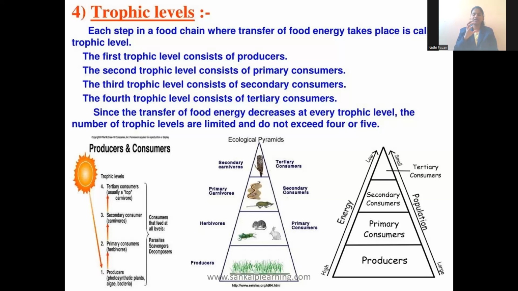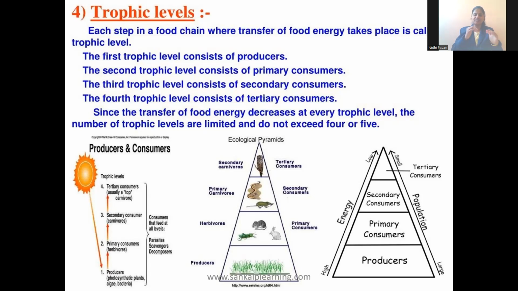So the first trophic level always consists of producers. The second, third, fourth trophic levels consist of primary, secondary, and tertiary consumers. Since there is transfer of food energy, the energy from trophic level to trophic level goes on decreasing. So the number of trophic levels will be limited. That is why they will not exceed four or five, because the organism present at the last trophic level will be getting very less energy. Okay, so here you can see the pyramid, the ecological pyramid.